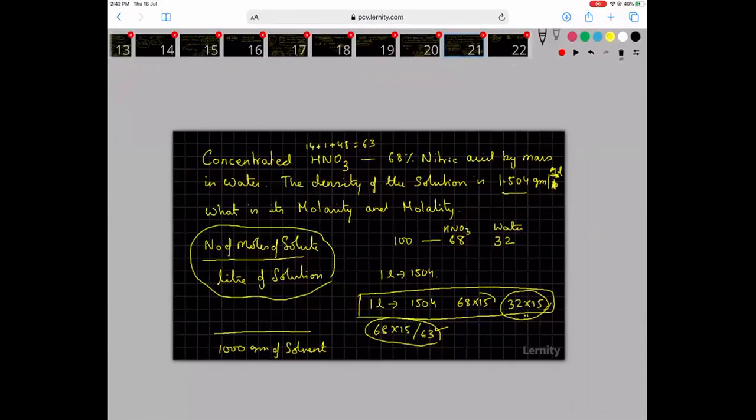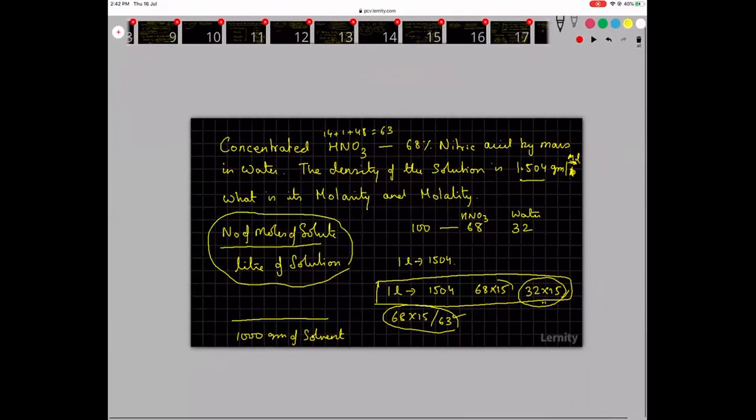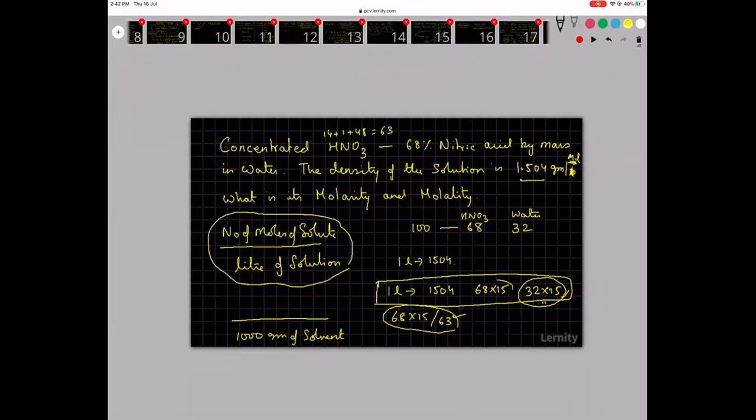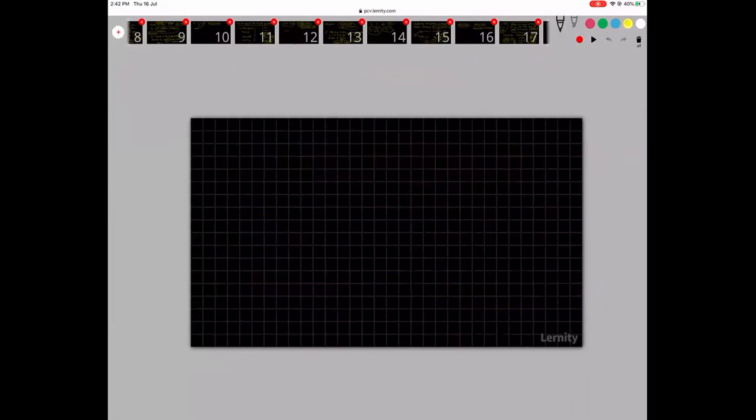So we have one unit which is molarity, which is number of moles of solute per liter of solution.